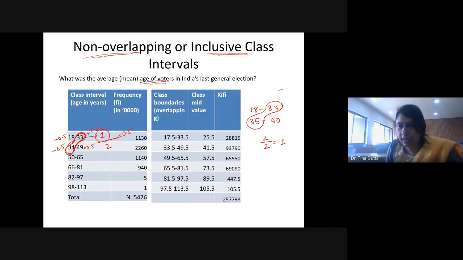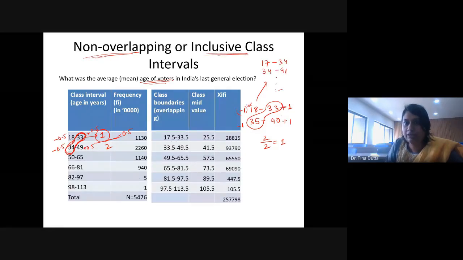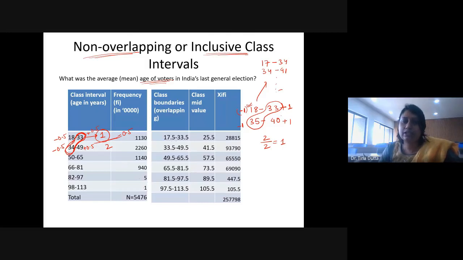So minus 1 to the lower bound and plus 1 to the upper bound. So this will be converted as 17 to 34 and then 34 to 41, and likewise.